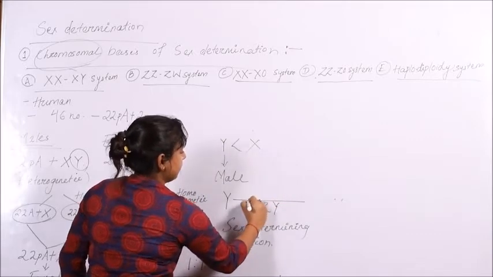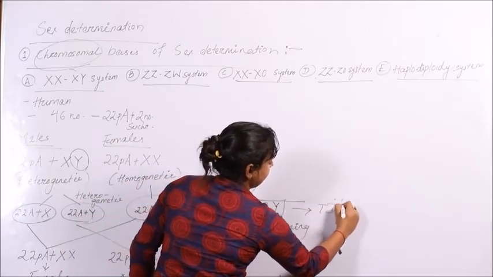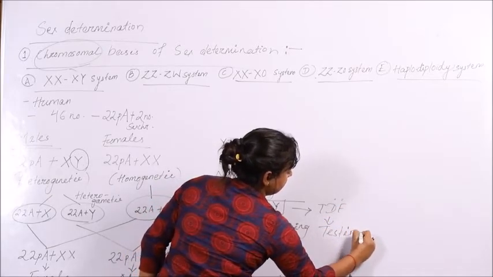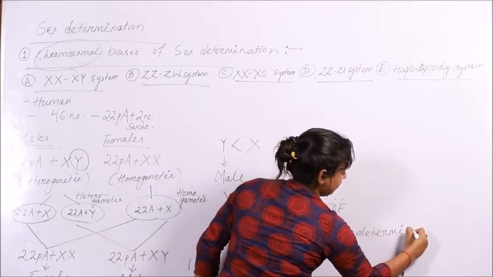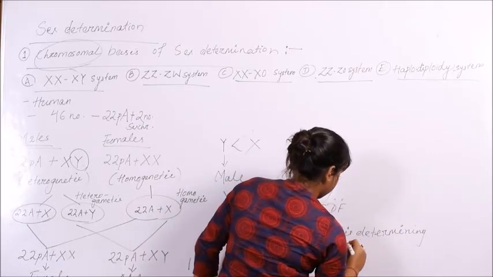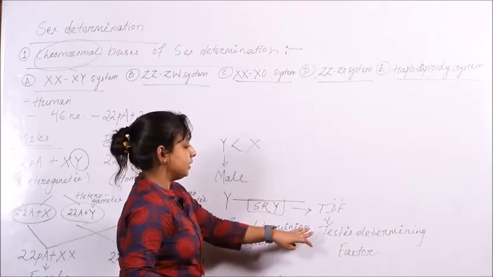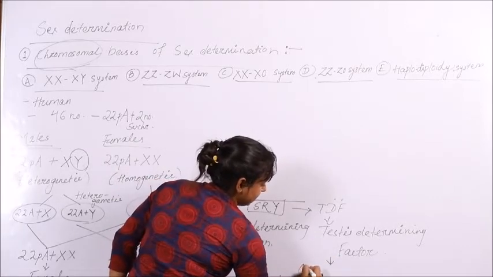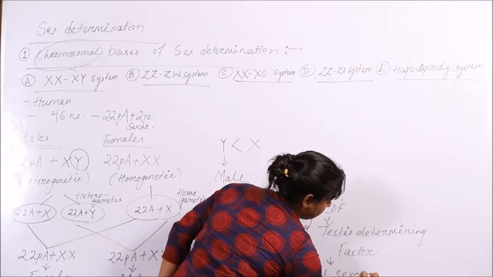This SRY region will produce TDF protein, that is testis determining factor. In the presence of testis determining factor, male sexual hormones as well as the male sex organs will be developed.